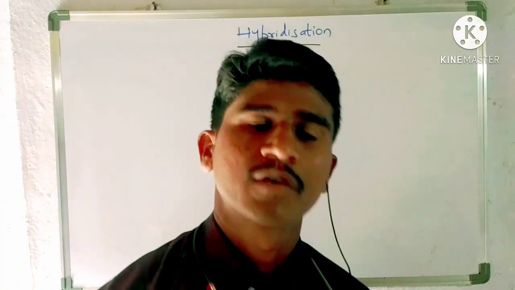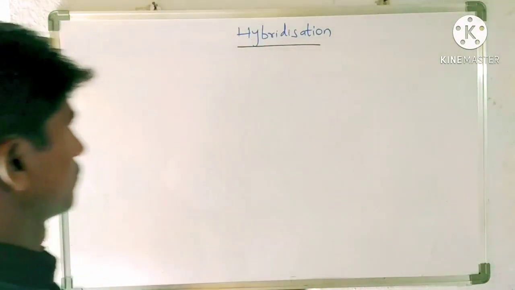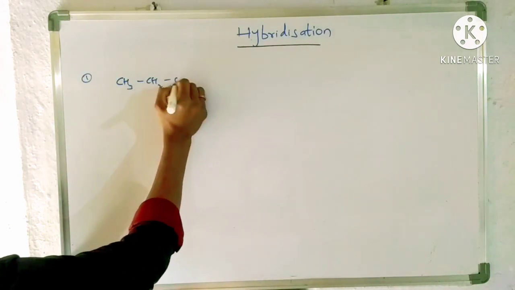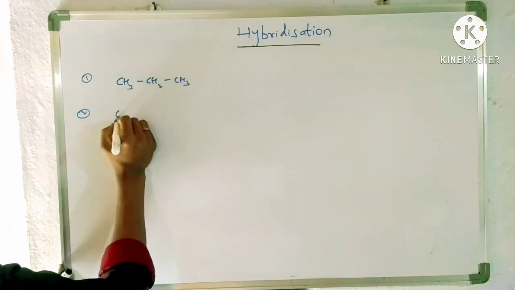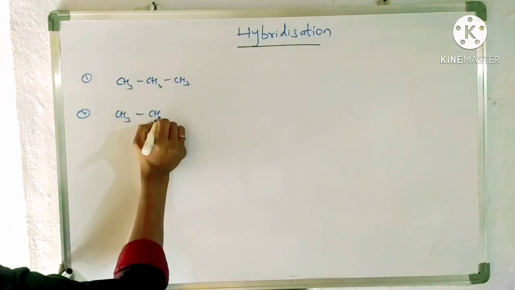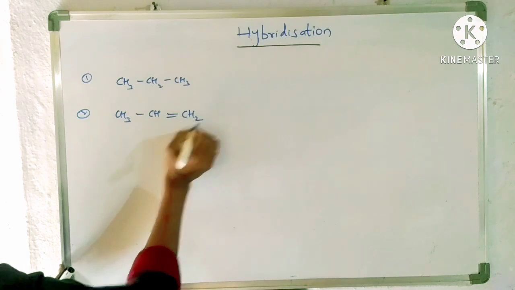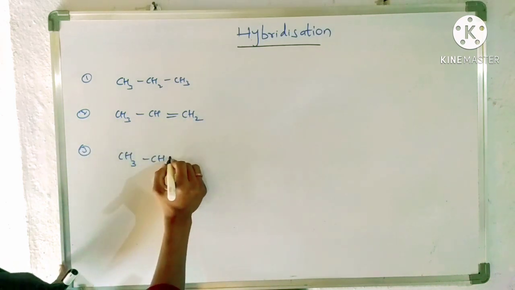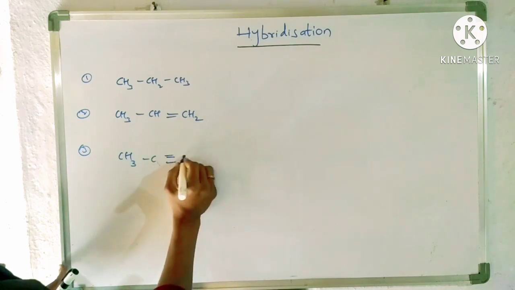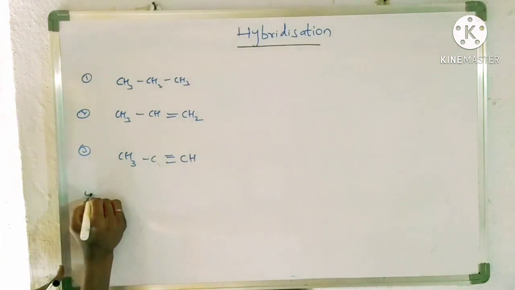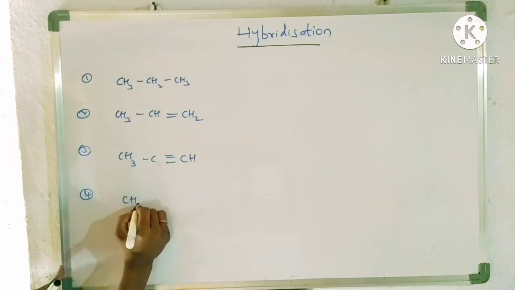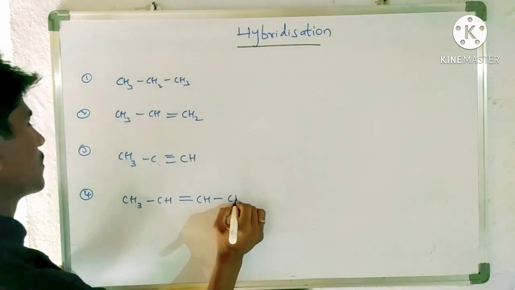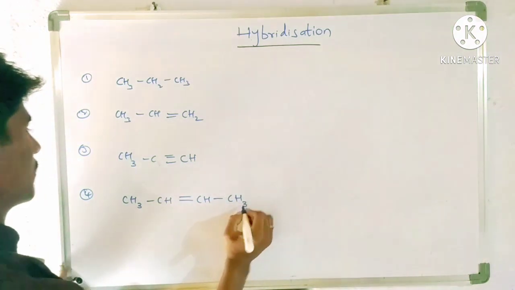Now find out hybridization of each carbon in the following molecules. So the first molecule CH3 CH2 CH3. Second one is CH3 CH double bond CH2. Third one is CH3 C triple bond CH. Fourth one is CH3 CH double bond CH CH3.